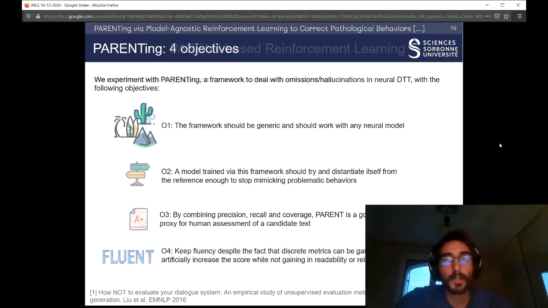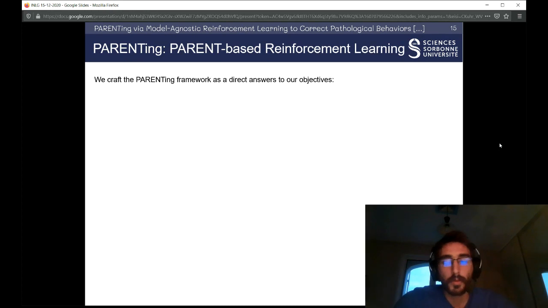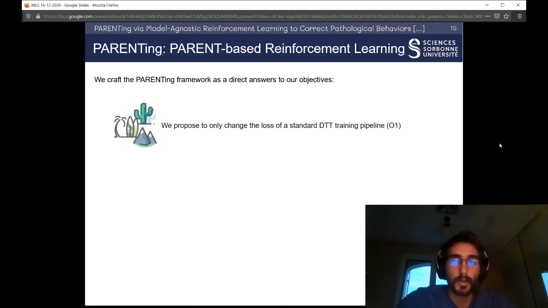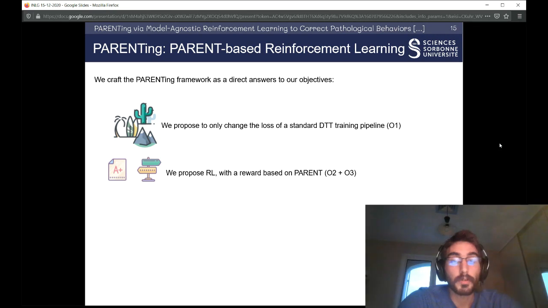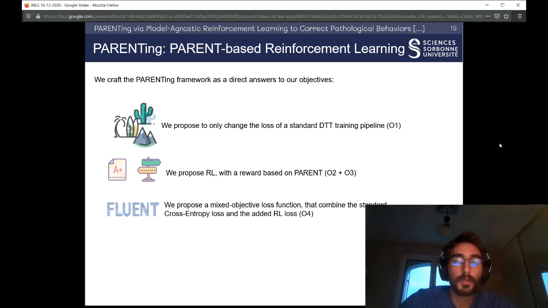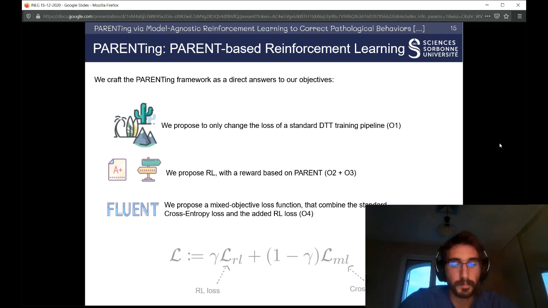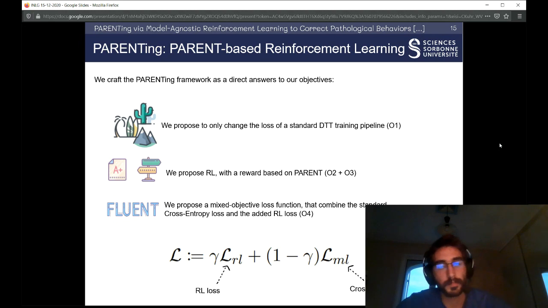To answer these 4 objectives, we propose PARENTing, which only changes the loss of a standard data-to-text pipeline. This new loss will be using reinforcement learning with a reward based on PARENT. And to keep fluency, we use a mixed objective loss function so that the new loss is a bit of RL and a bit of cross entropy. Usually gamma here is quite low in practice.